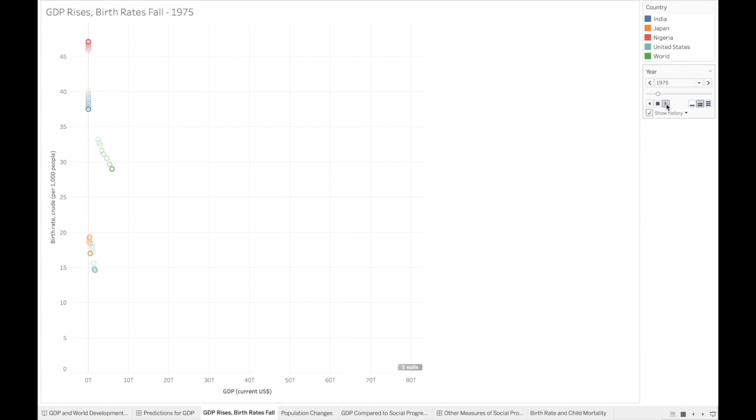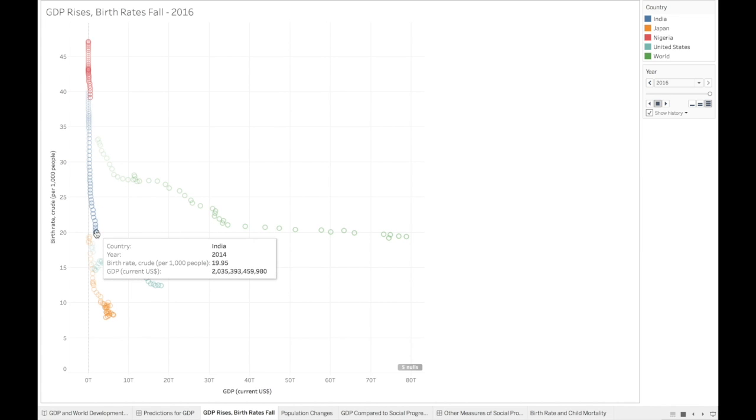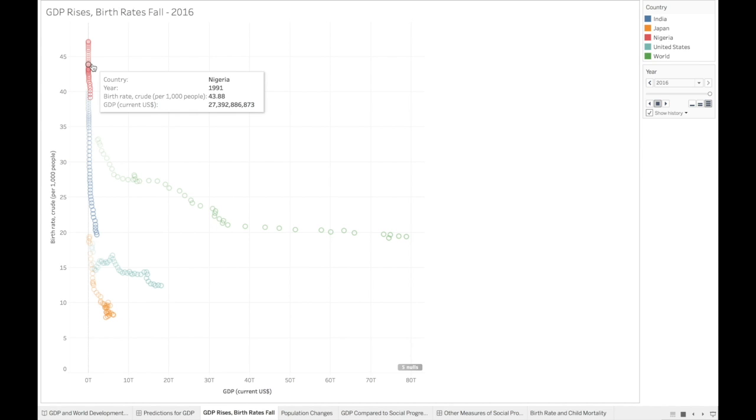The world is in green. You can see that the general trend has been that birth rates have fallen as GDP has increased. India had the largest drop in birth rate. The birth rate for Nigeria has also dropped, but remains the highest out of the 4 countries. The country with the lowest birth rate is Japan.